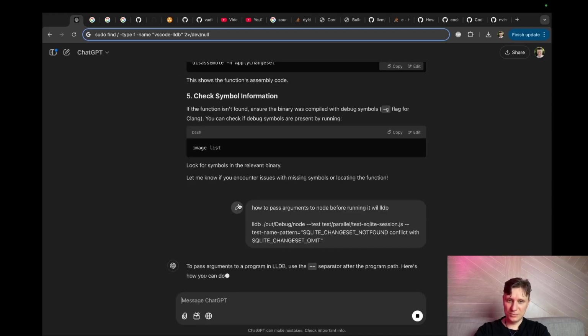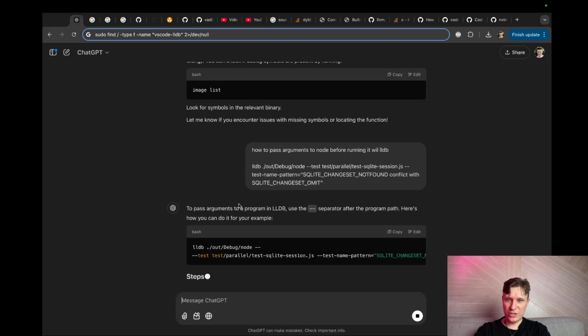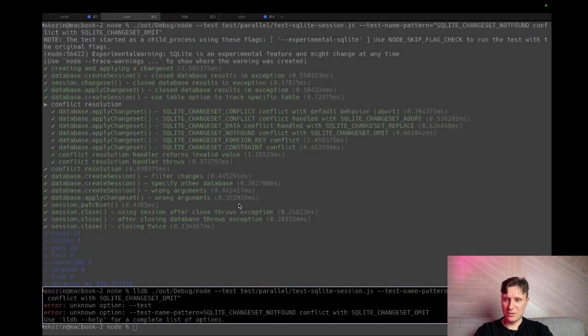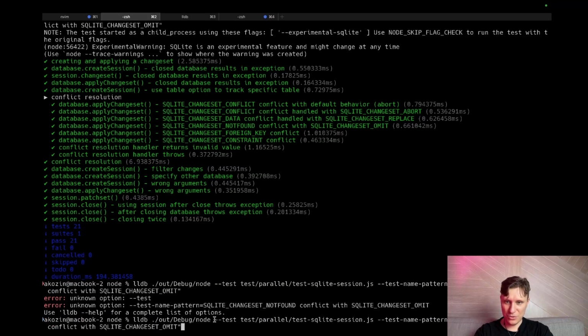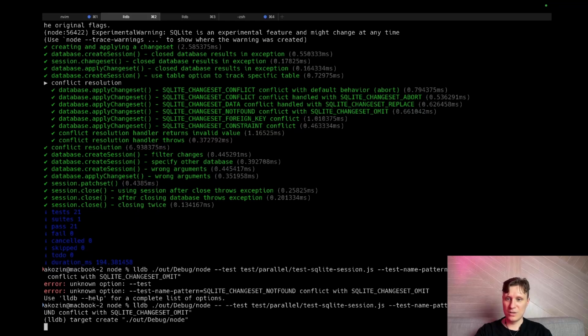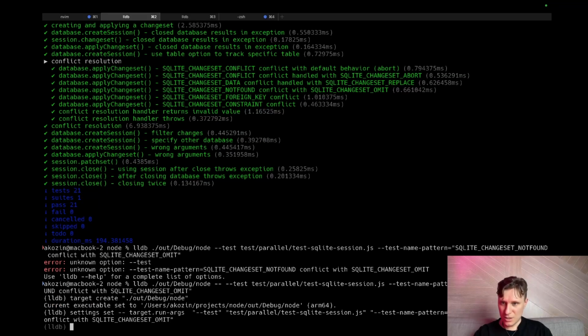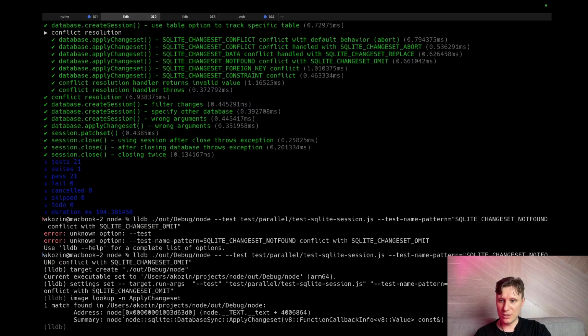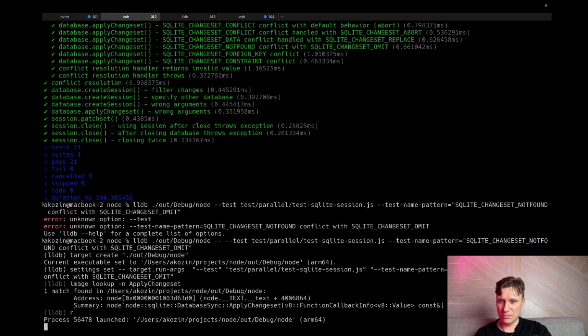Help me. Dash separator. Okay, I have no issue here. Dash separator. Hold on. Okay, and let's put our breakpoint here and run.